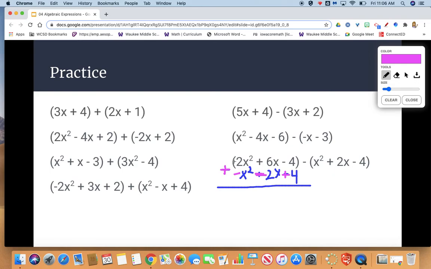Now let's solve. 2x squared plus a negative x squared would give us 1x squared. 6x plus a negative 2x gives us a positive 4x. And negative 4 plus 4 gives us 0. So we can actually eliminate that part of our expression. We do not need to add plus 0 at the end because there's no more constants. So 1x squared plus 4x, or x squared plus 4x, would be our final expression.